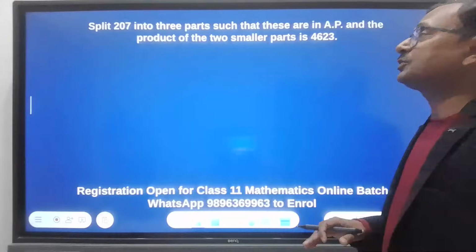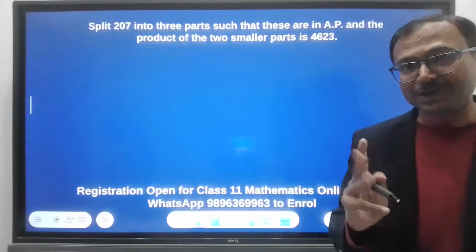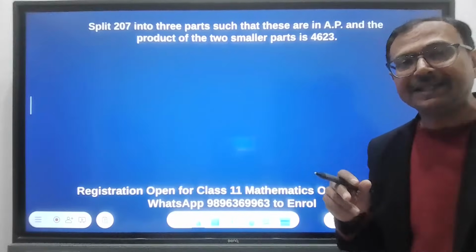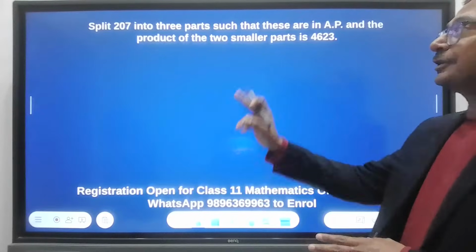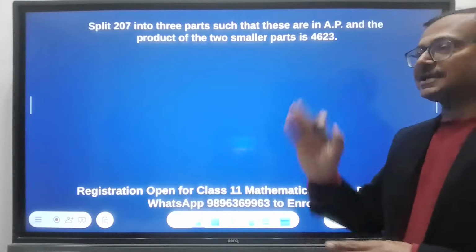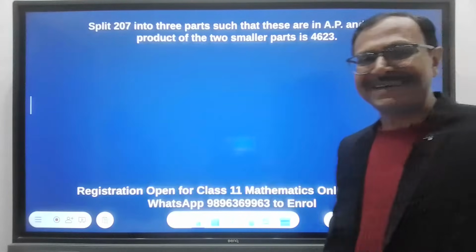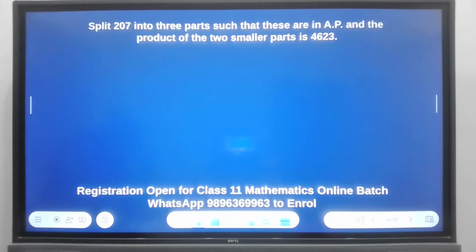Split 207 into three parts such that these are in AP. So the three parts into which this number 207 will be broken down, all three parts have to be in AP, okay? And the product of the two smaller parts is 4623. The product of the two smaller parts is 4623. So you can frame the equations, maybe 30 seconds for you, and then I will solve this for you on the screen here.